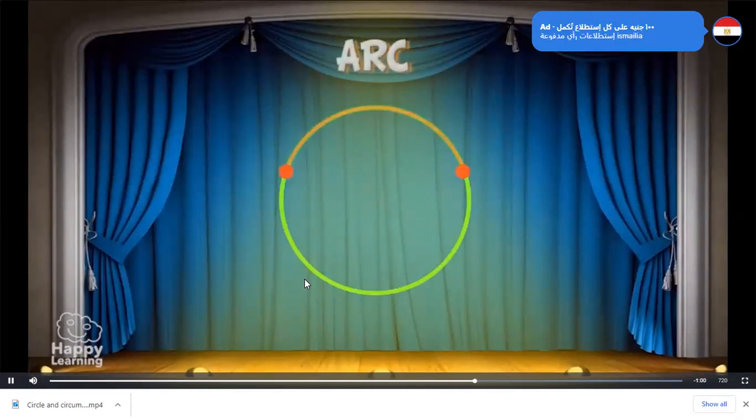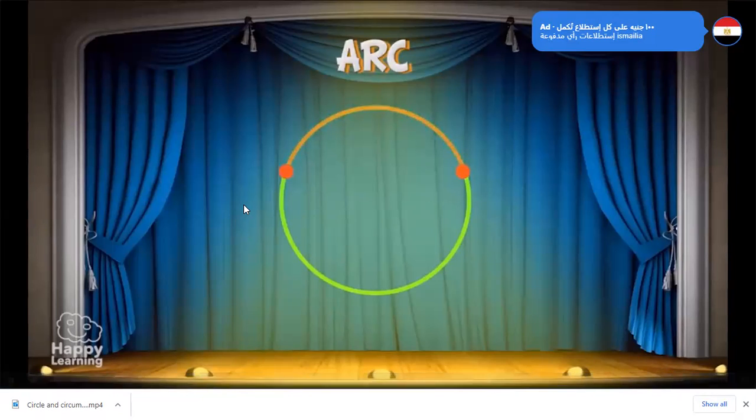Very good. The next part is the arc. What is the arc? A part of the circumference. Amazing, Abdurrahman. A part of the circumference which is in between two points.